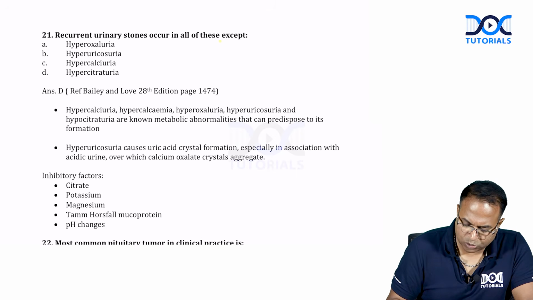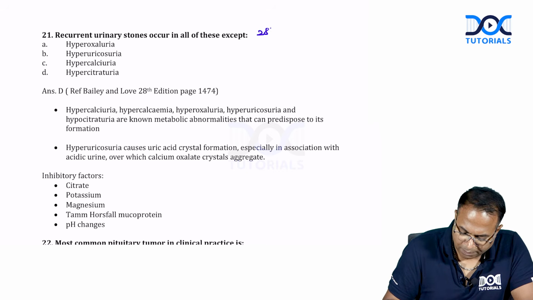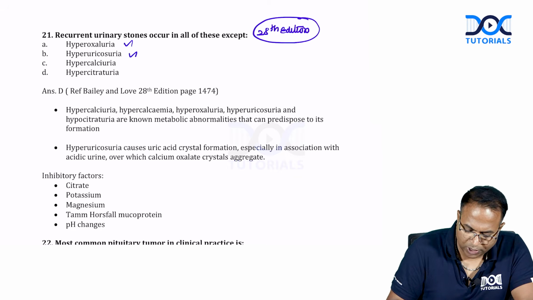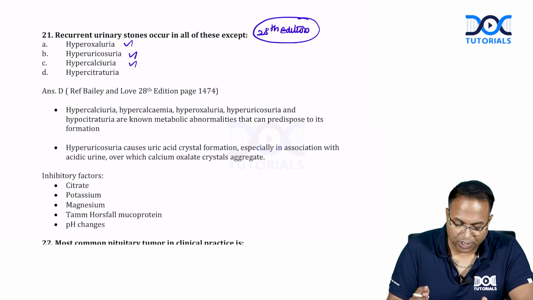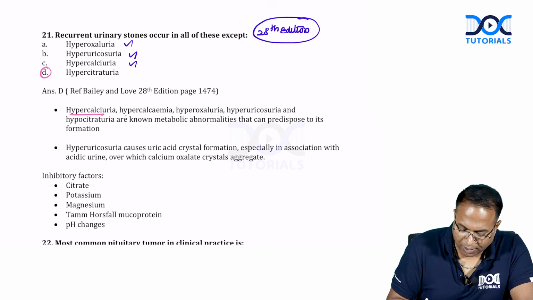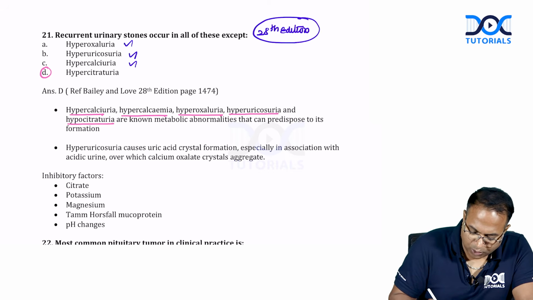Recurrent urinary stones are seen in the following except. This is a 28th edition updated question. Hyperoxaluria, hyperuricosuria, hypercalciuria will cause stones, whereas citraturia is protective.